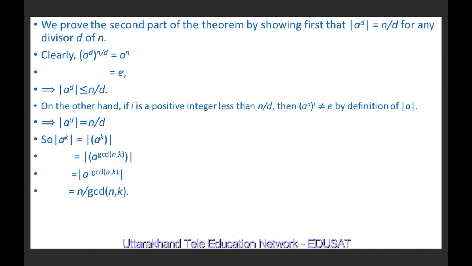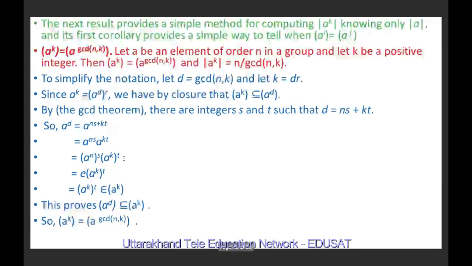Now, the order of a^k is equal to the order of the cyclic group generated by a^k, because we have studied in a previous result that the order of a cyclic group is nothing but the order of its generator. So the order of a^k is equal to the order of the cyclic group generated by a^k, which is equal to the cyclic group generated by the greatest common divisor of n and k. This we have proved in the last result.